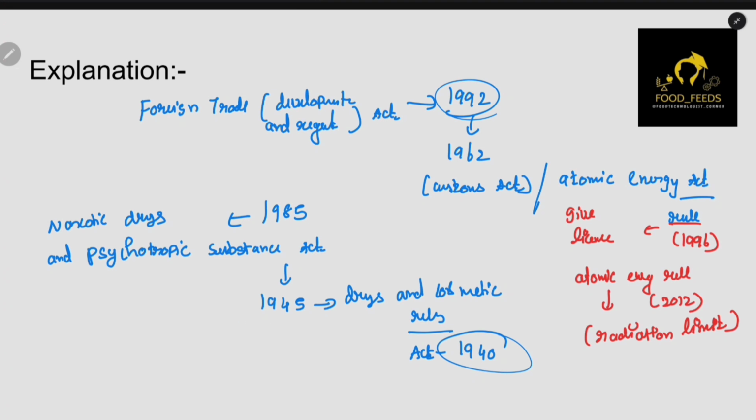So there is one more important year. See, this is 1985, right? In the year 1986, many important details came. One important part is that in 1986 we have APEDA. The APEDA Act actually came in 1985, but it came into force in 1986. Okay, in 1986 it came into force, and BIS came into force.